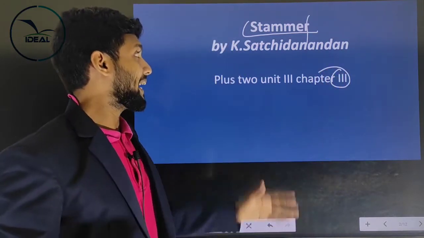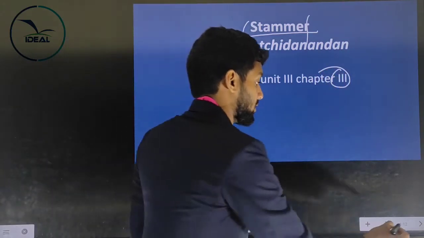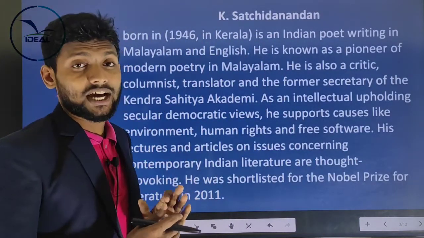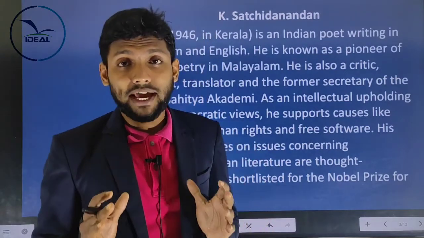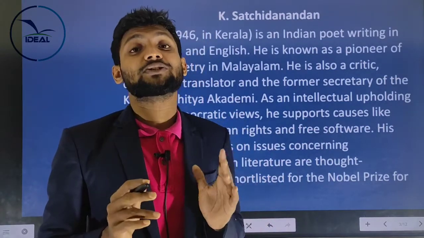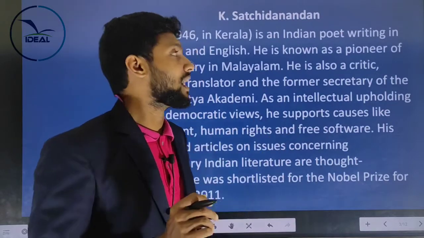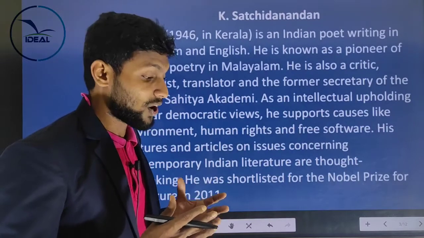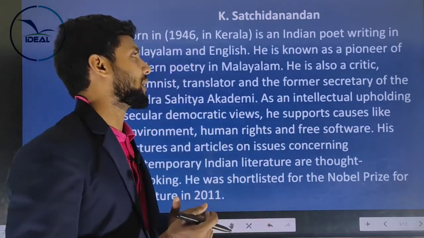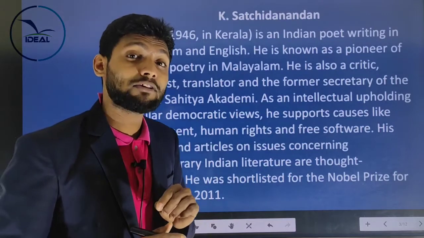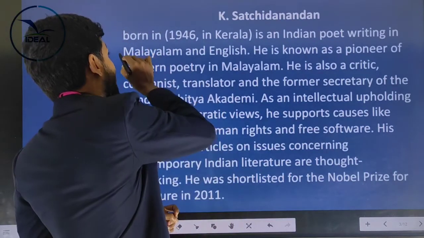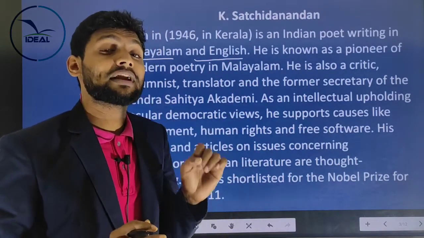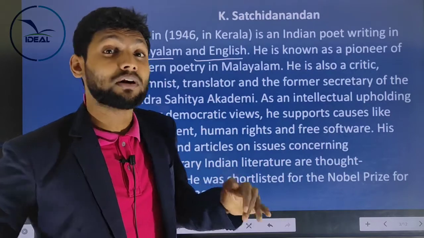by K. Sachidanandan. Written by K. Sachidanandan. We have to know about K. Sachidanandan, as he is a Keralite, he is a Malayali, so we should know something about him. I'll read it. Born in 1946 in Kerala, in our own God's own country. He is an Indian poet writing in English and in Malayalam. So he writes both in English and in Malayalam. And he is known as a pioneer of Malayalam modern poetry.